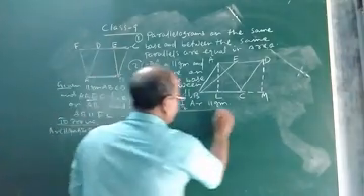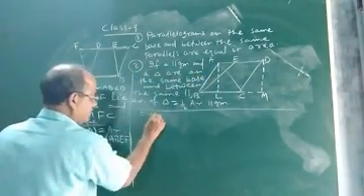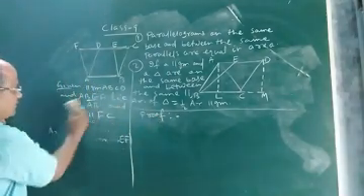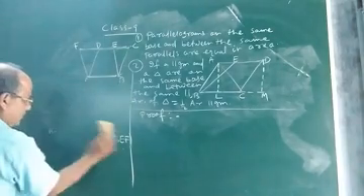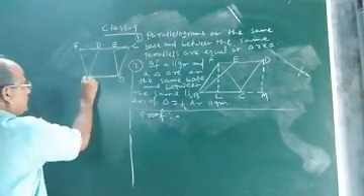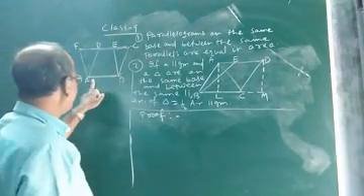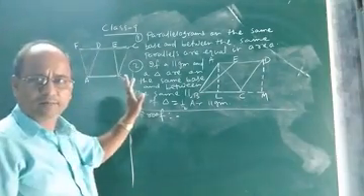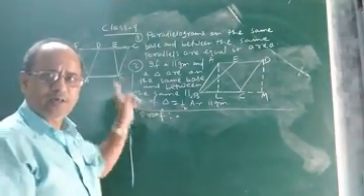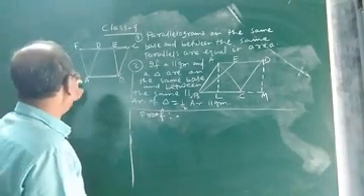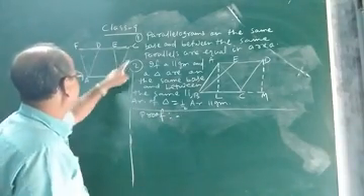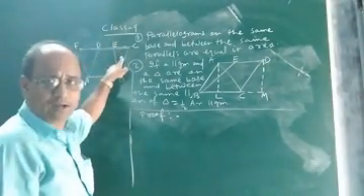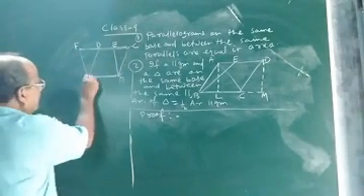Now see children, in order to prove it geometrically, let us consider the proof part. So this is given and this is to prove. Construction not required. In this particular theorem, we do not require any construction. It can easily be proved. See children, in order to prove that area of parallelogram ABCD and area of parallelogram ABEF are equal, it will be sufficient for us if we can show that area of triangle ADF and area of triangle BCE are equal, and then add the area of this quadrilateral ABED.